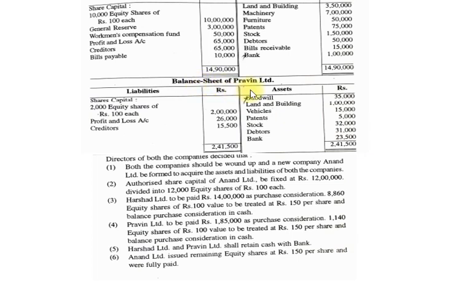Now the balance sheet of Praveen Limited. On the liability side: share capital 2,000 equity shares of rupees 100 each, 2 lakhs. Profit and loss account 26,000. Creditors 15,500 rupees. Now the asset side: goodwill 35,000, land and building 1 lakh, vehicles 15,000, patents 5,000, stock 32,000, debtors 31,000, bank 23,500. Total on both sides 2 lakh 41,500 rupees.